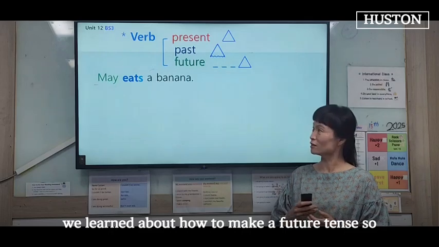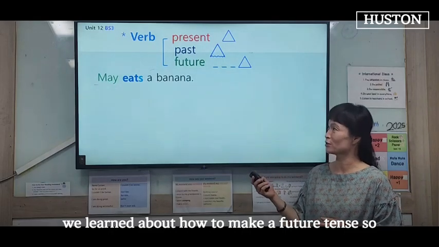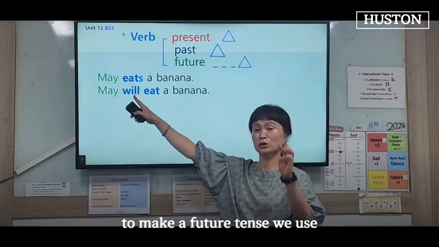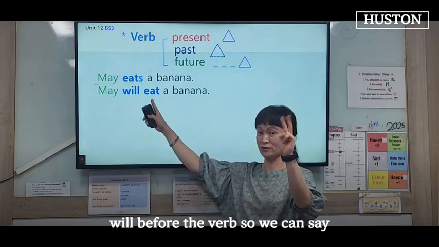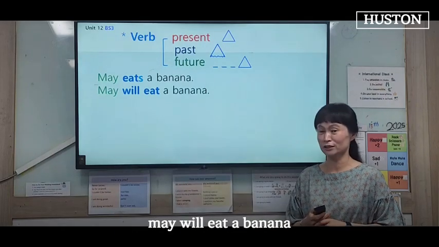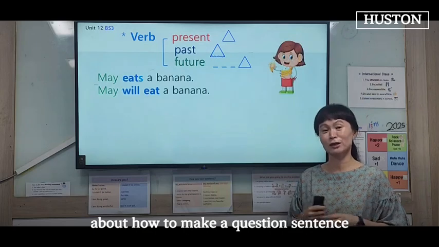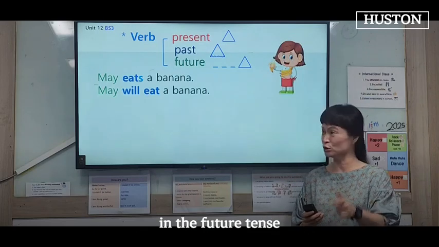Last lesson we learned about how to make a future tense. So, to make a future tense, we use will before the verb. So we can say May will make a bonus. So today we're gonna learn about how to make a question sentence in the future tense.